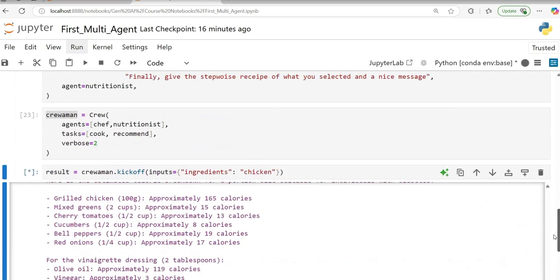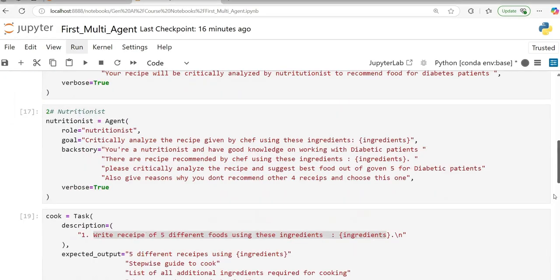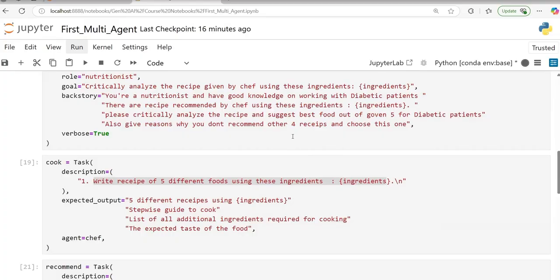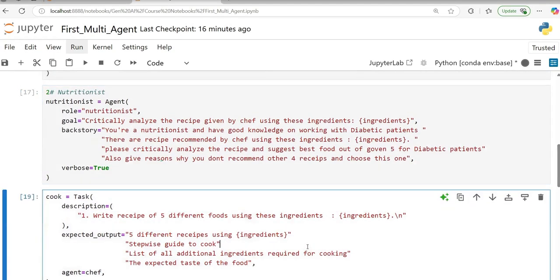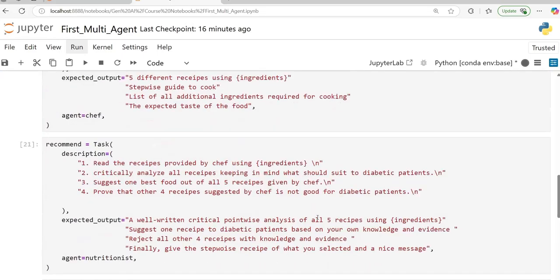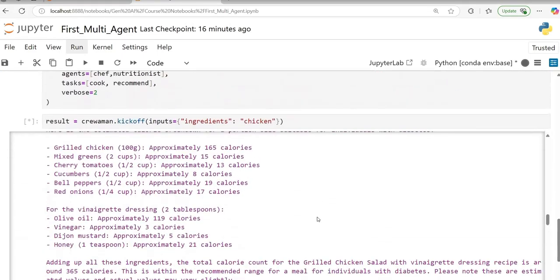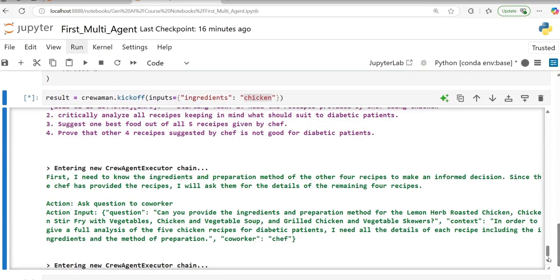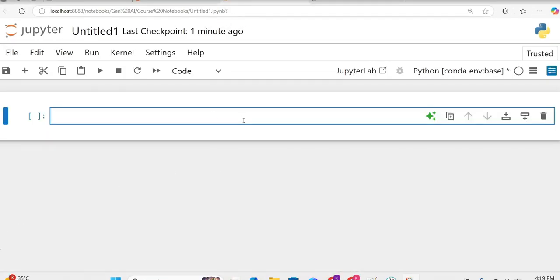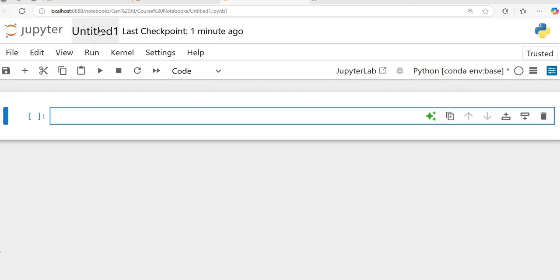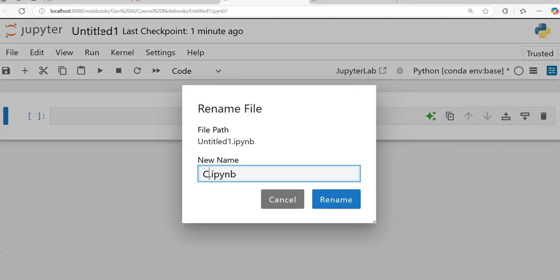So what is happening here is two agents are talking to each other, and we have given a very clear goal to both the agents. We have given a very clear backstory to both the agents. We have given very clear expectations of what is expected from them. So from this example, what I wanted to cover is how these two agents work, to strengthen our understanding of multi-agent systems, and then try to build a customer service multi-agent system in this video.